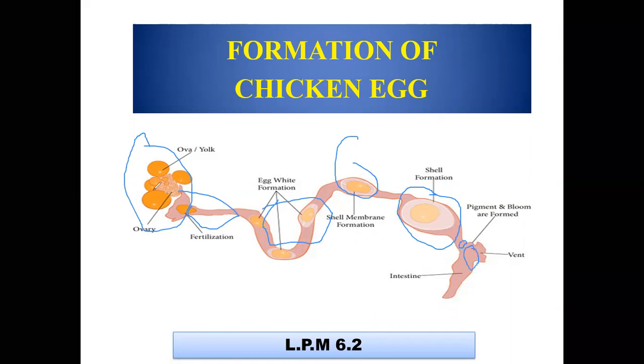So here you can easily see that the yolk will be formed in the ovary. After it gets mature, it goes inside the infundibulum, where it will reach the magnum. Here, there will be deposition of albumin surrounding the yolk. Then, there will be formation of two shell membranes in the isthmus. Then, when it reaches the shell gland, it will remain for around 18 to 22 hours, and there will be formation of the egg shell, the outer covering of the egg, and then it will be voided to the cloaca, or we can say vent.